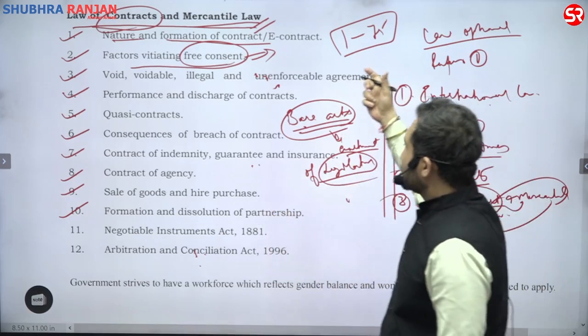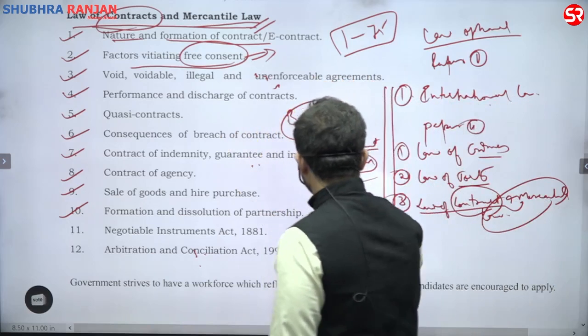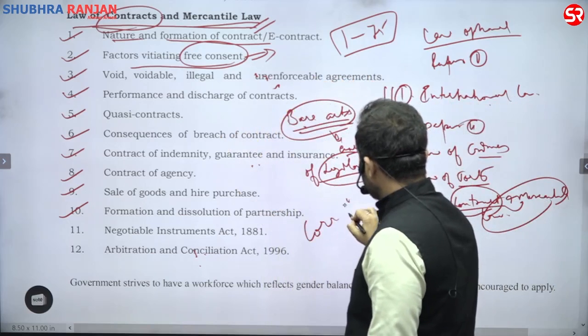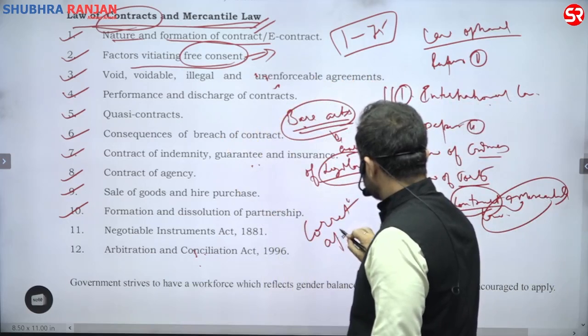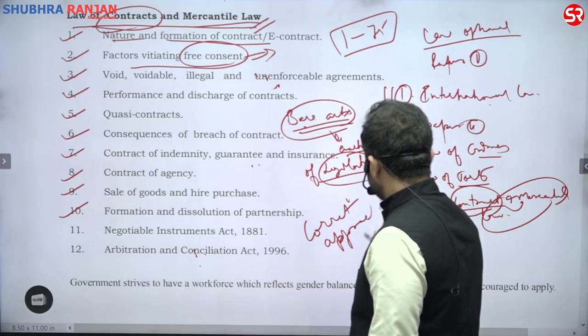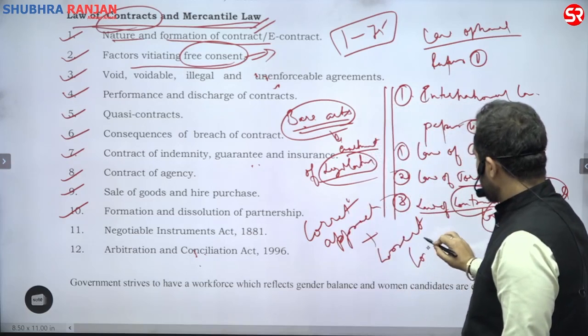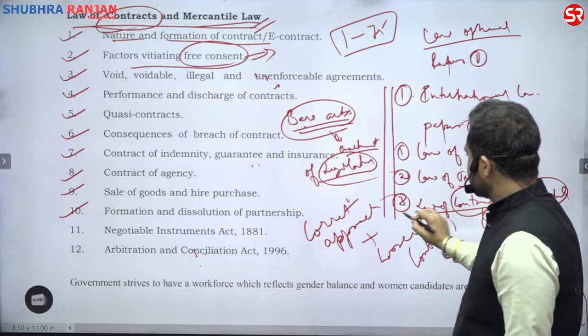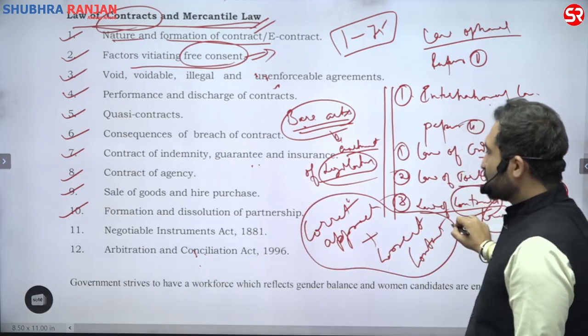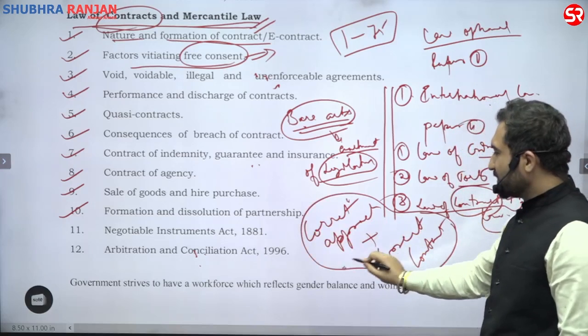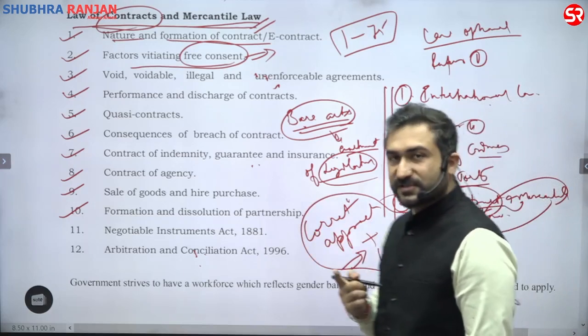If you just understand the correct approach plus the correct content, this is where we have to confine ourselves. Approach is very important.